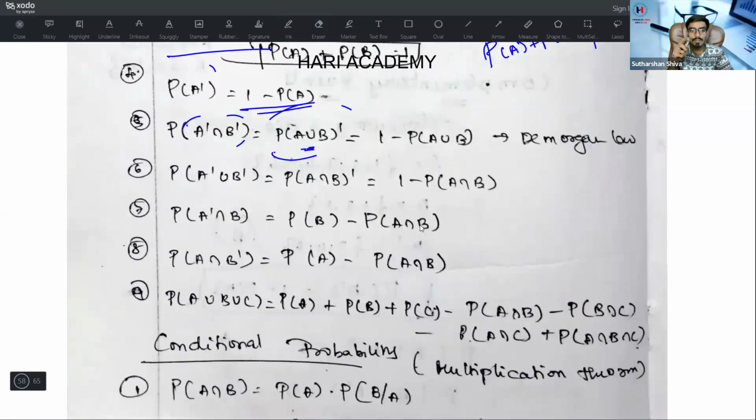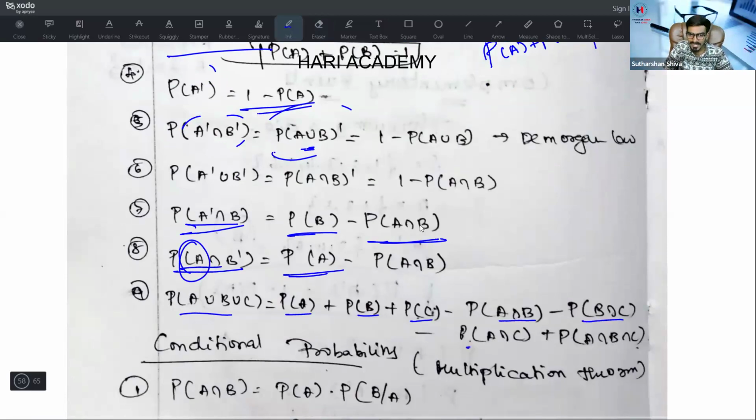Next one is P of A dash intersection B is equal to P of B minus P of A intersection B. Whenever it is P of A intersection B dash, you cover it without the dash part, that is P of A minus P of A intersection B. When P of A union B union C is there, it is P of A plus P of B plus P of C minus P of A intersection B minus P of B intersection C minus P of A intersection C plus P of A intersection B intersection C. Now I will give you the same condition. If it is mutually exclusive, all of these intersections will get the answer 0.